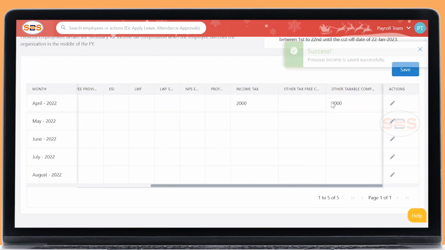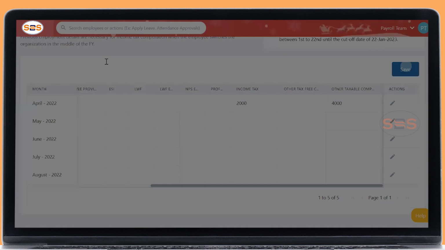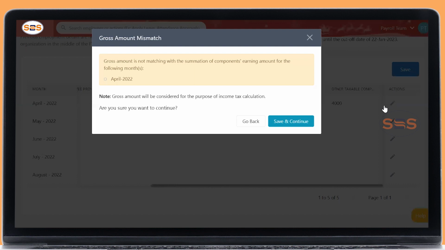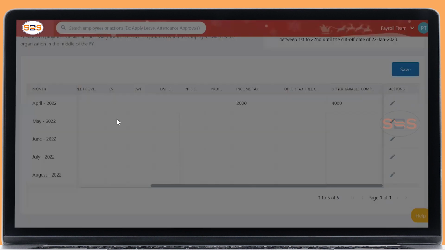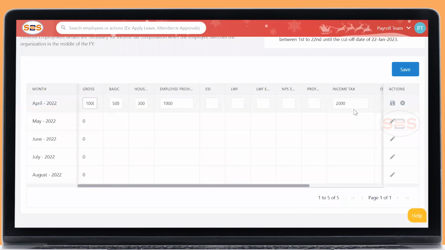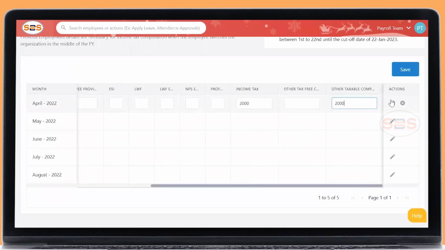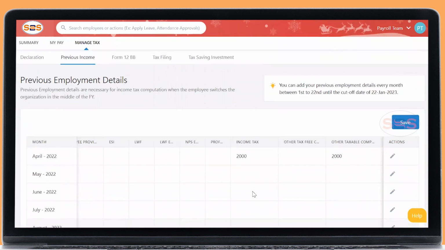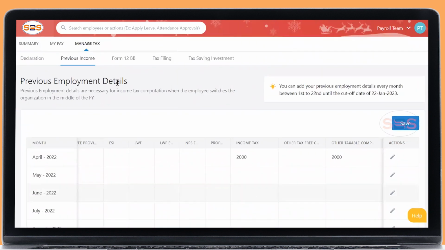If this total value is not matching, for example, just giving 4,000, while saving it you will get a pop-up that the gross amount is not matching with the current month. Okay, so declare your amount. This amount plus these two components which you give must match the gross value. Okay, so I'm just giving the remaining value here based on the payslip. Declare it, because this is the one we are going to declare again to the income tax department, that this is the previous income you have earned.